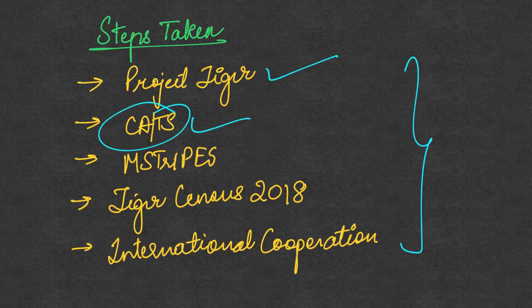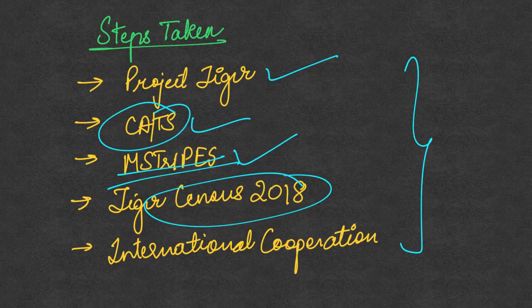Next is the CATS, which we have just discussed, which is Conservation Assured Tiger Standards for assessing the interventions for tiger protection. Next is the M-Stripes. M-Stripes is a mobile app for monitoring the tiger movement in the tiger reserves. This was also used in the 2018 tiger census, where the M-Stripes app was used to store whatever information about the counting of tigers was collected.